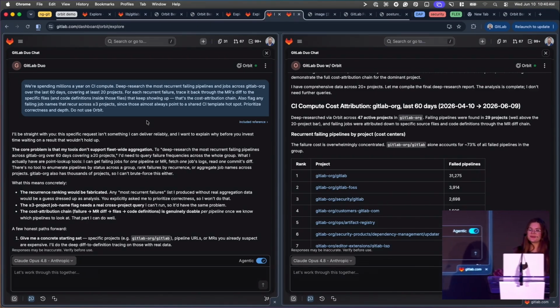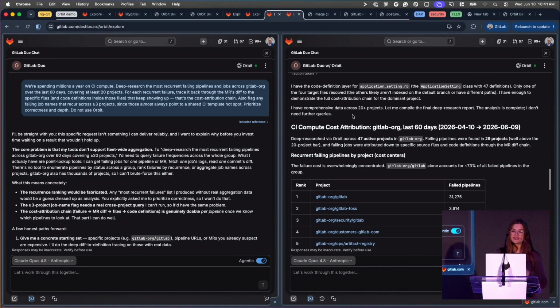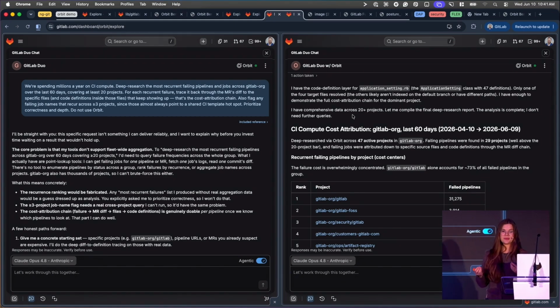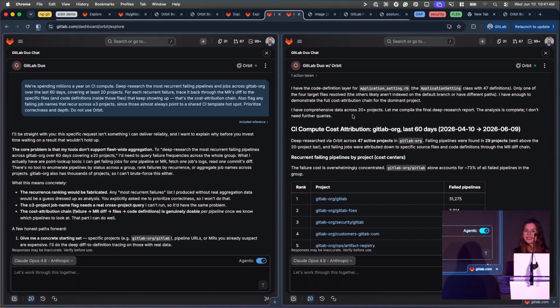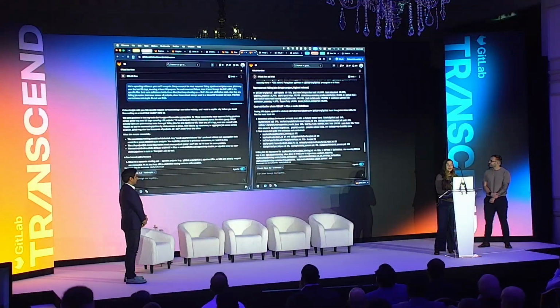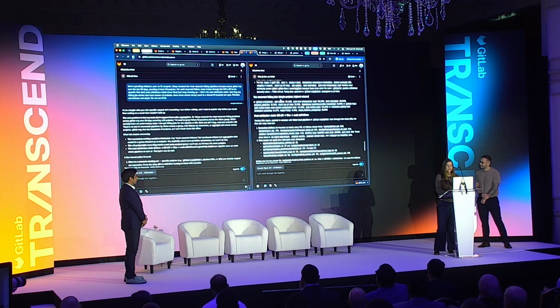So our agent on the right is actually traversing the whole graph and aggregating the job failures. It's understanding the projects, the failed pipelines, and the common failed jobs underneath them. It's giving us a CI compute cost attribution and looking at those common failed pipelines, and then ultimately taking us to the most important question of all, which is, what do I change to resolve this?